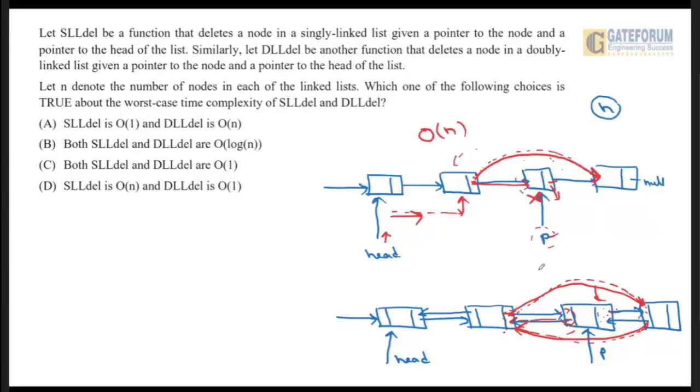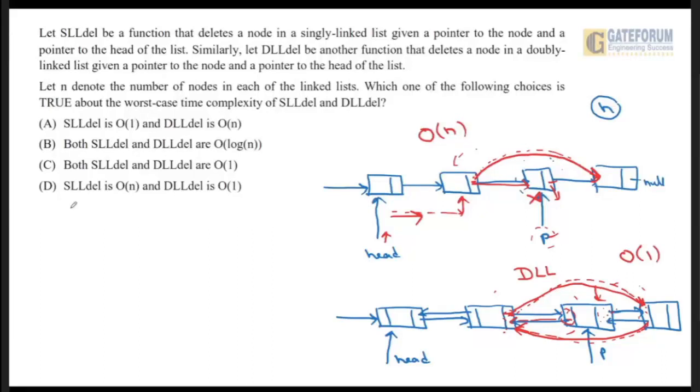So in case of a doubly linked list, we are not traversing from the head to the previous node. We can directly go from the node to delete to the previous node and also to the next node. That's why it will take order of one time.